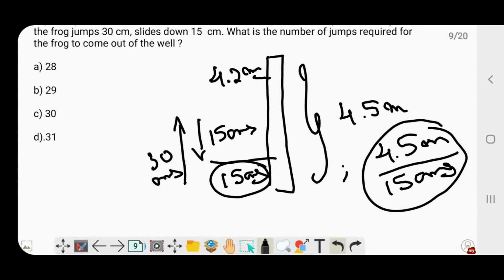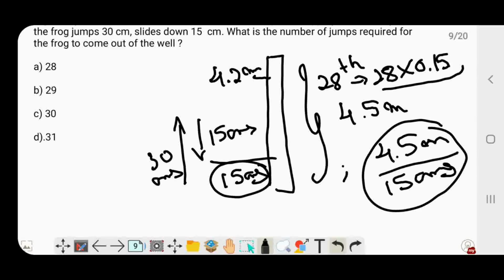It would have gone up to 4.35 meters, and slipped down to 4.2 meters by the end of the 28th jump. We know that 28 into 0.15 gives us 4.2. 0.15 is the 15 centimeters we are talking about.